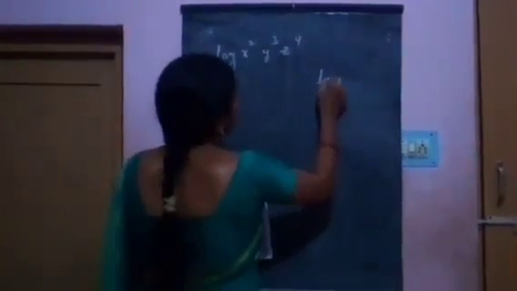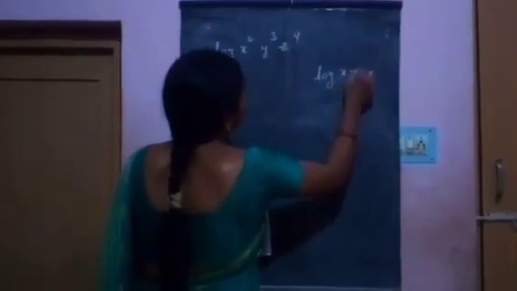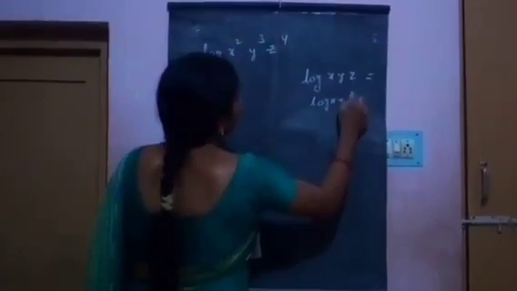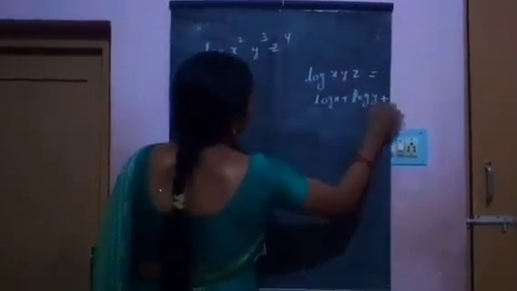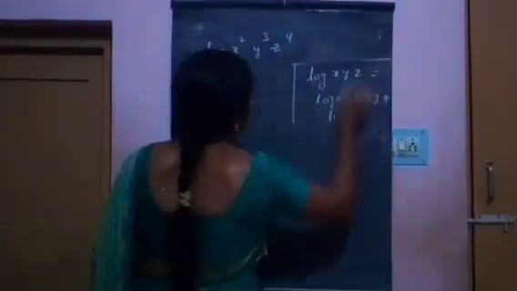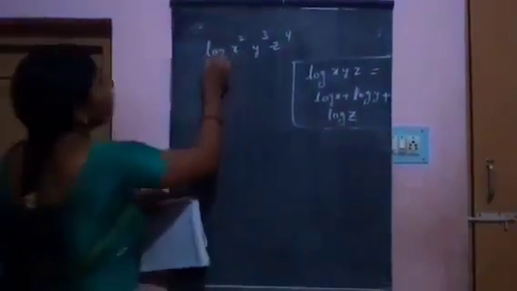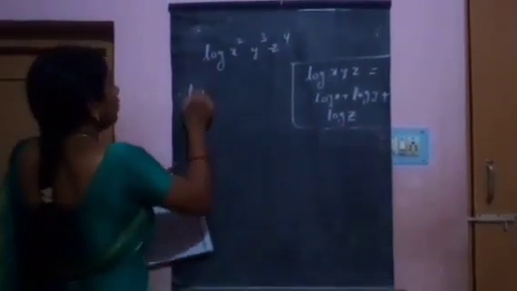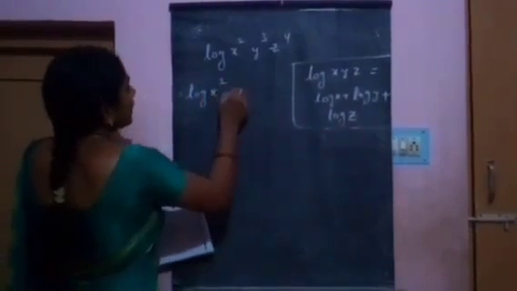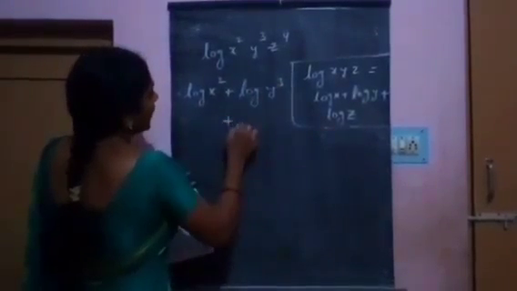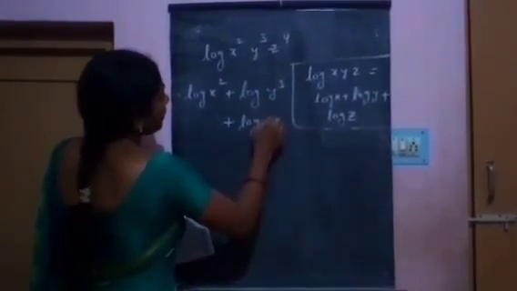By using the formula log xyz equals log x plus log y plus log z, this equals log x square plus log y cubed plus log z power 4.